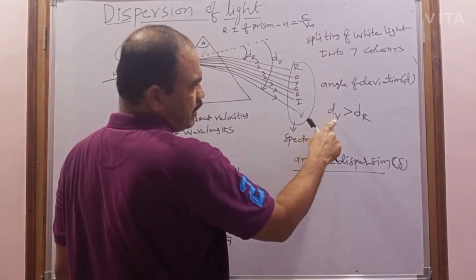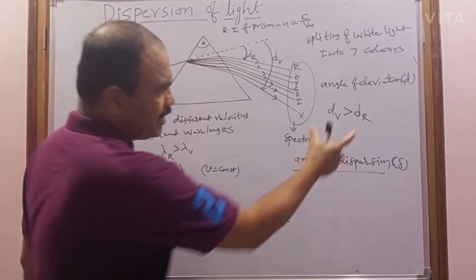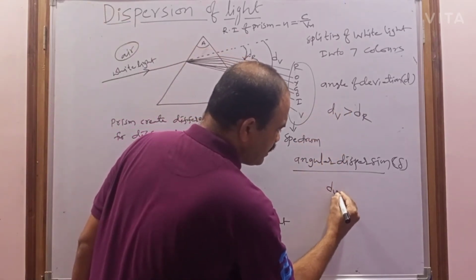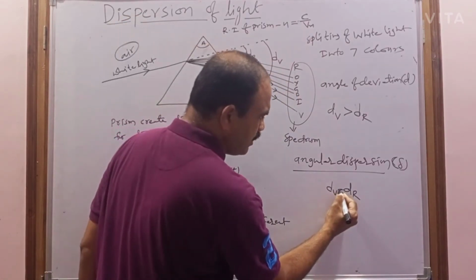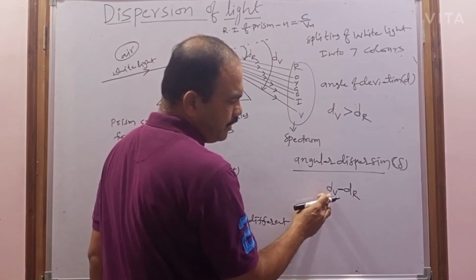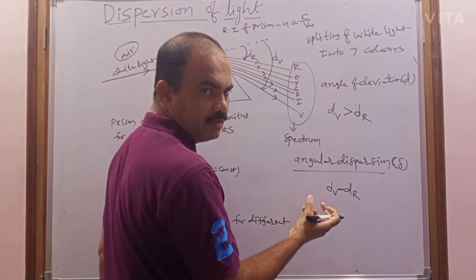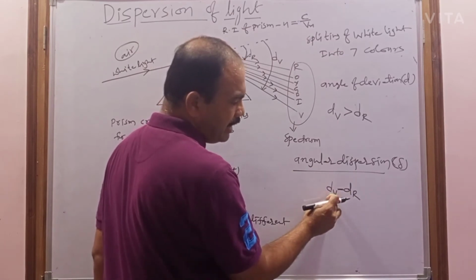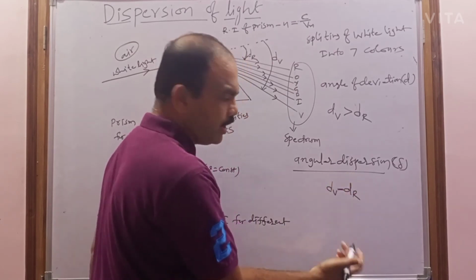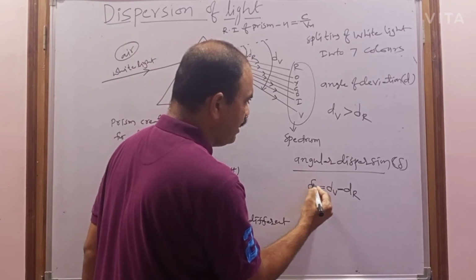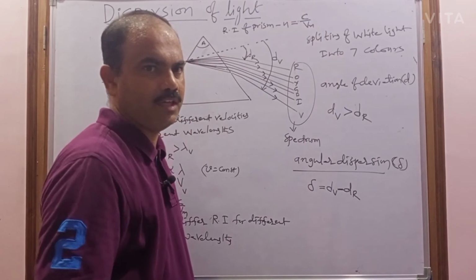The angle of deviation of the violet is D suffix v. The angle of deviation of the red color will be D suffix r. Now the difference between these two, D suffix v minus D suffix r, is nothing but the difference of the angles of deviation. That's why the difference of angle of deviation of any two colors will be called angular dispersion, the angular dispersion of the two colors.